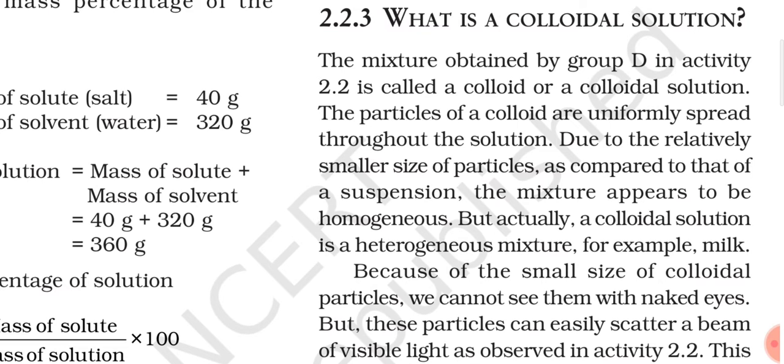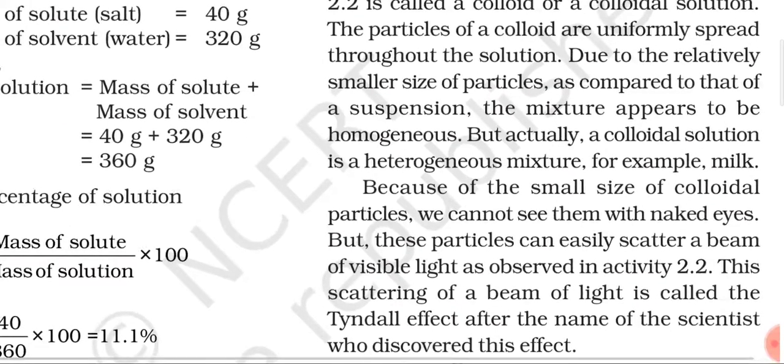Now let us discuss the Tyndall effect. It is given here: because of the small size of colloidal particles, we cannot see them with naked eyes, but these particles can easily scatter a beam of visible light as observed in activity 2.2. This scattering of a beam of light is called the Tyndall effect, after the name of the scientist who discovered this effect. That is why I told you that the scattering of the beam of light, because of which the path of light becomes visible to us, is said to be the Tyndall effect. So this is very important.